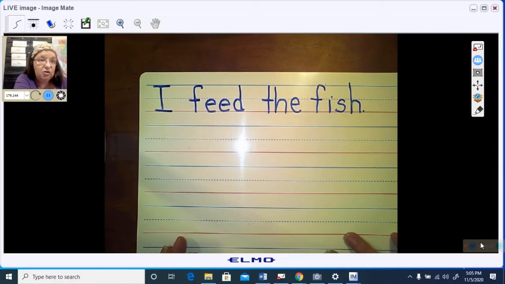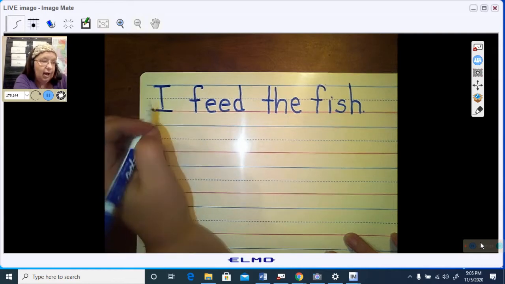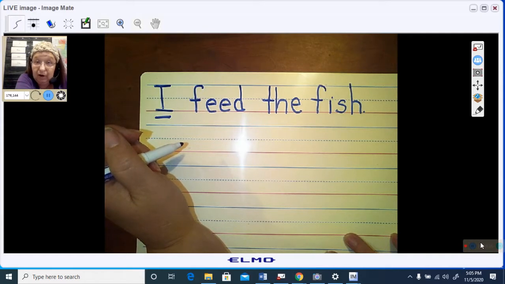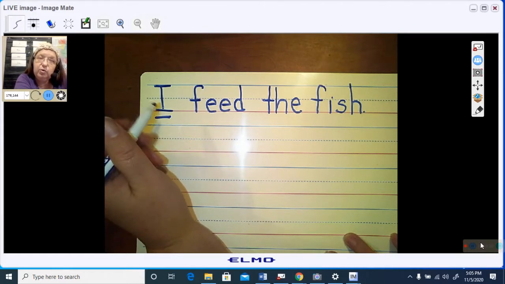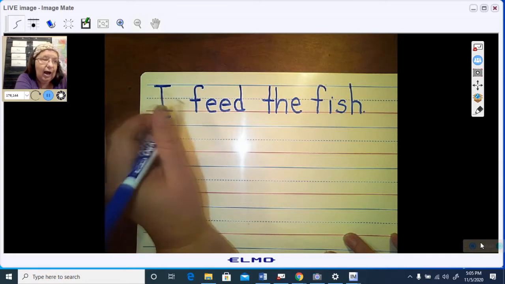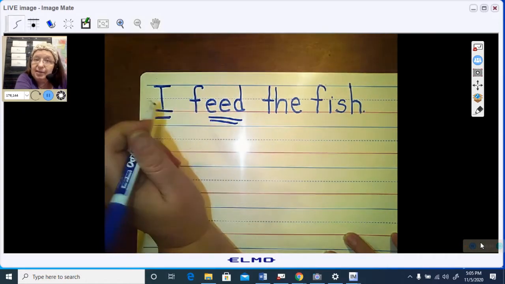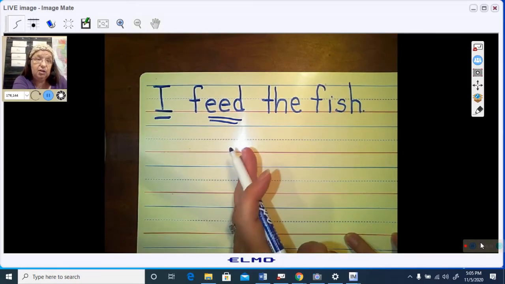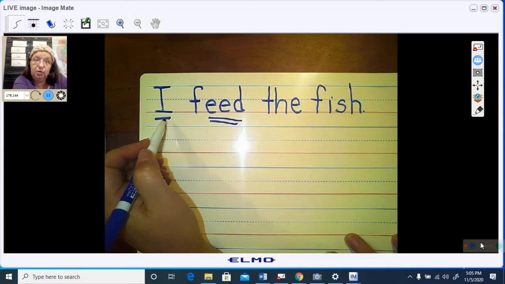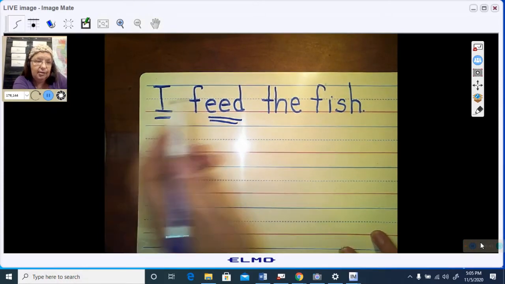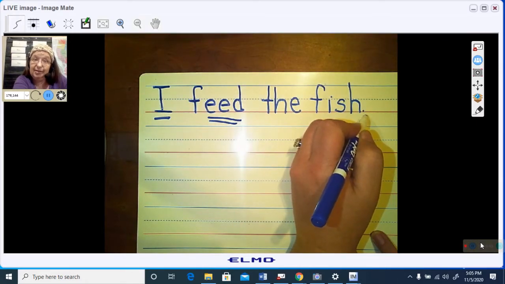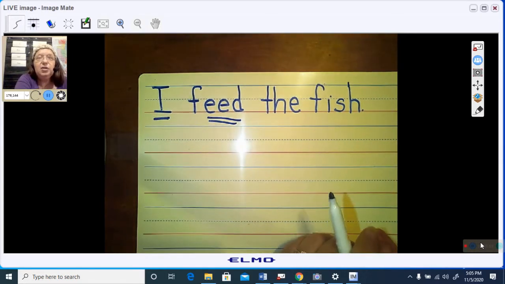Does it have a person in it? Yes. I. That is the someone or something the sentence is talking about. What does the I do? I do what? I feed. That is the action word in it. So it has a someone and it has an action. Does it begin with a capital letter? Yes, it does. Does it have a little period at the end, some type of punctuation? Yes, it does.